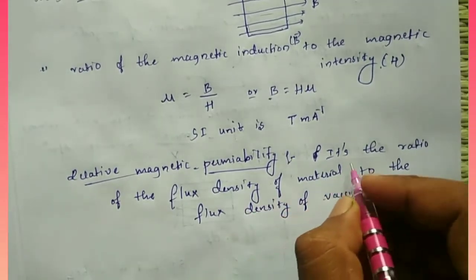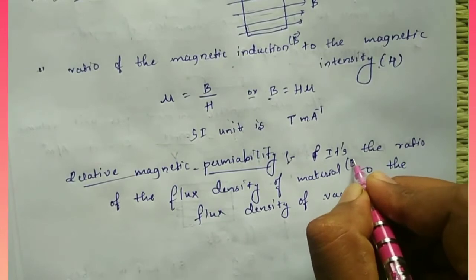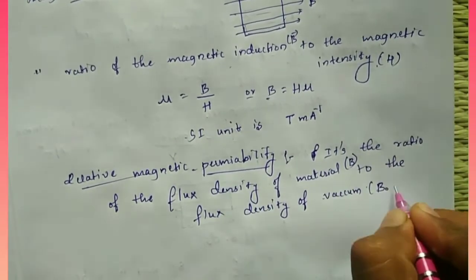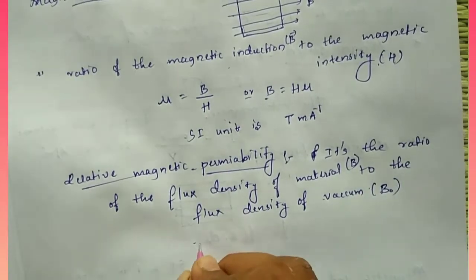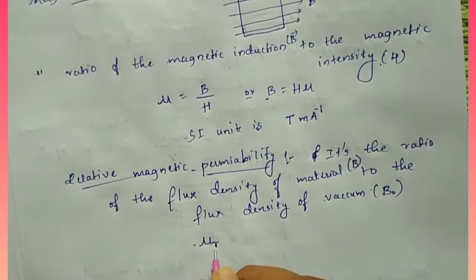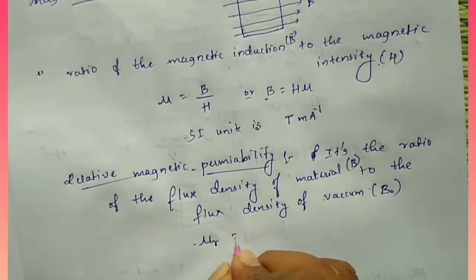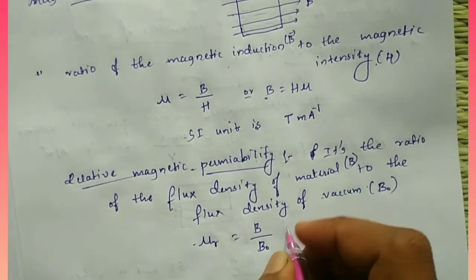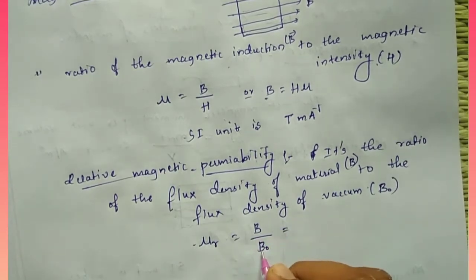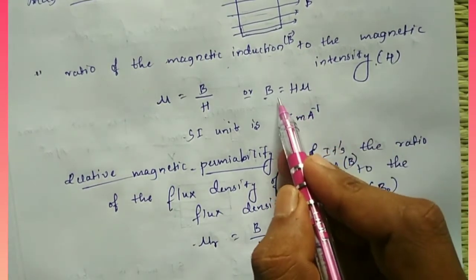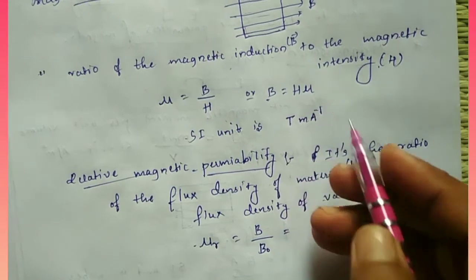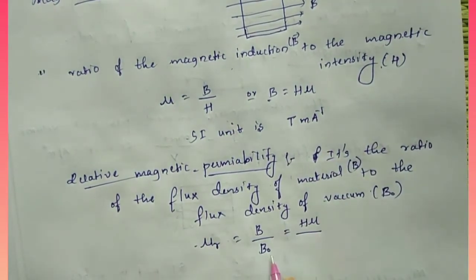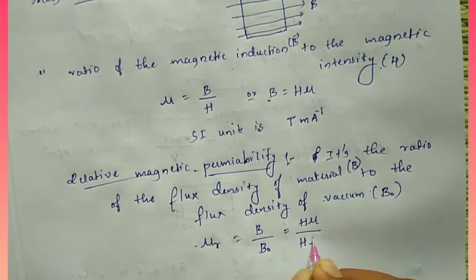The flux density of the material I take as B, and the flux density of vacuum I take as B naught. So relative magnetic permeability, mu r, equals B divided by B naught. Here the B value is H mu, and B naught is H mu naught.